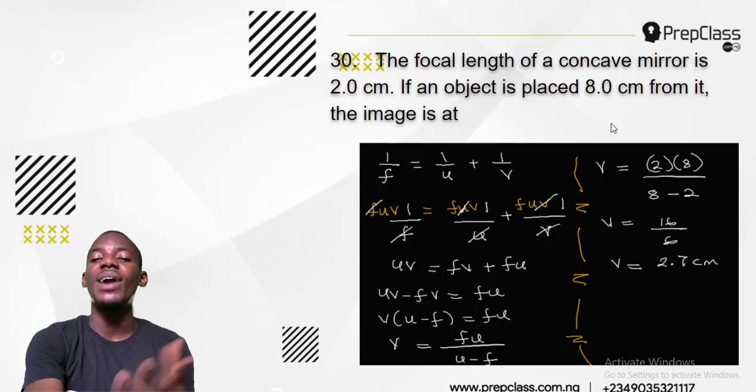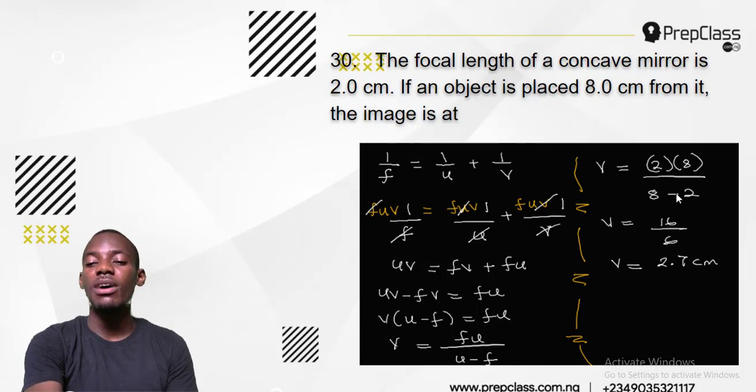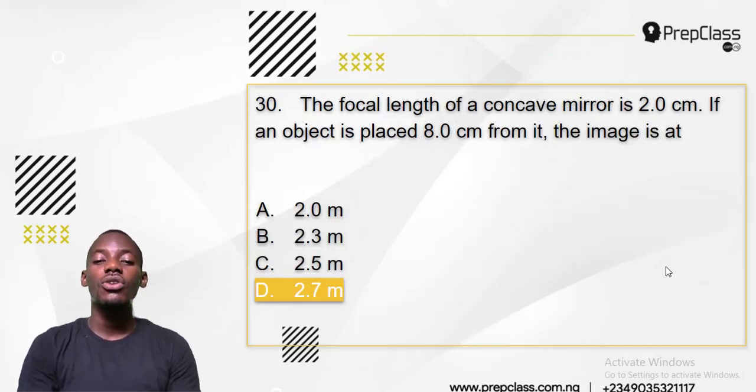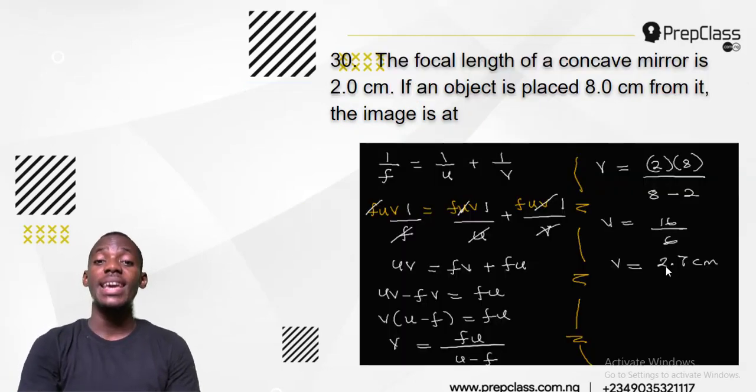Now plug in the values that they are giving in the question. My V, therefore, what's my V? My F is 2, and my U, that's the object distance, is 8. So FU over U minus F: 2 times 8 is 16, over 8 minus 2 is 6. 16 over 6 is 2.7. And that is the answer, 2.7 meters. And that is how to find the image distance in a mirror question, any day, anytime. Don't forget the mirror formula is super important.